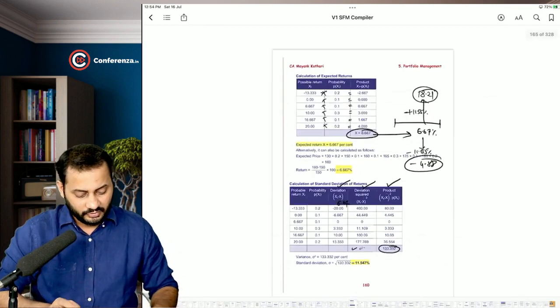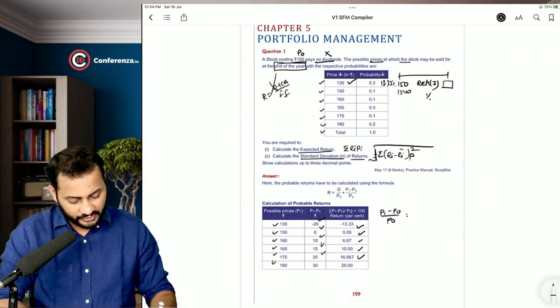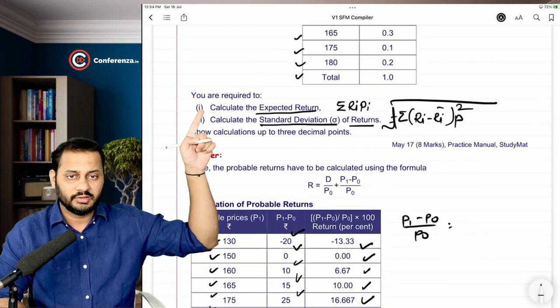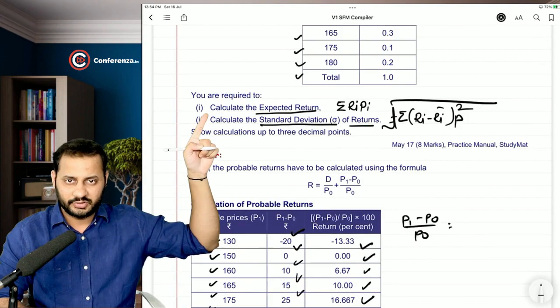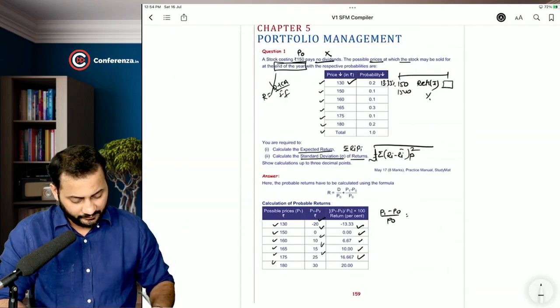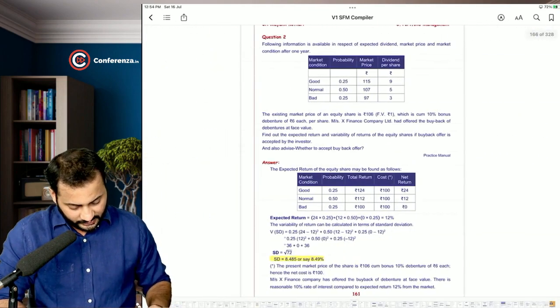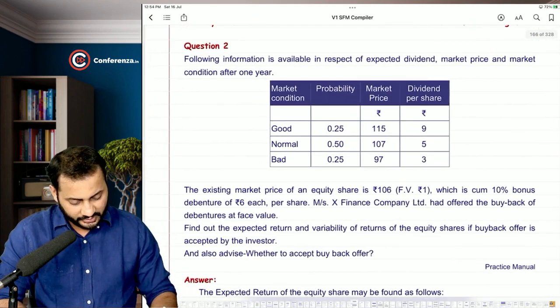Understood? What are the formulas that you have learned in this question? These two are the formulas: the summation of Ri multiplied by Pi, and then the standard deviation. Okay, easiest one. Very easy question. Have a look at question number 2.